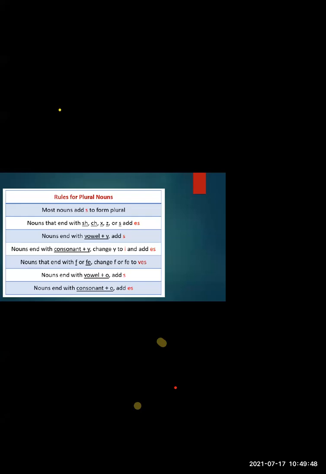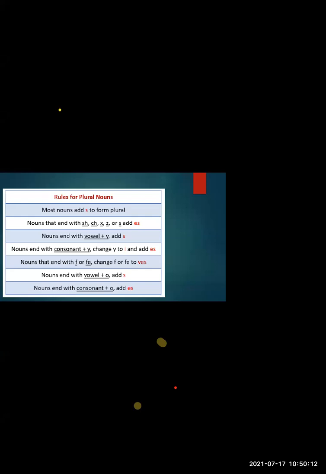Okay. The same example is for baby. Baby becomes babies. Fry becomes fries. Reply becomes replies. Pony becomes ponies. Story becomes stories. Country becomes countries. Okay. And hence you will get a lot of examples. I'm even getting many examples in the chat box. Very good. This was about the rule for a consonant plus a Y.